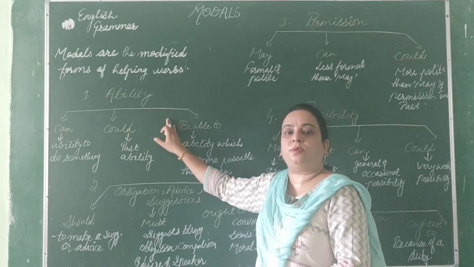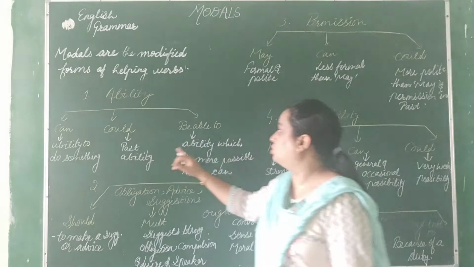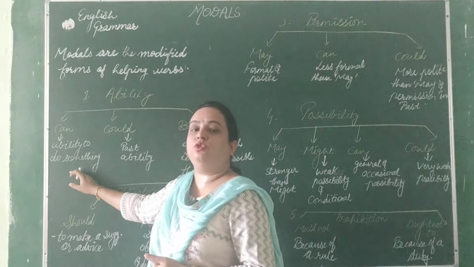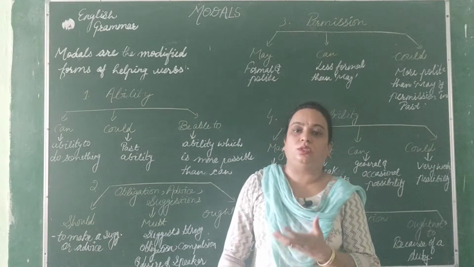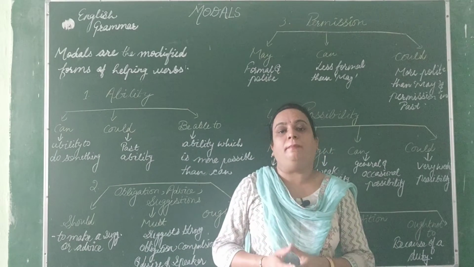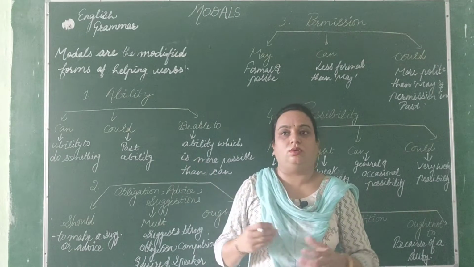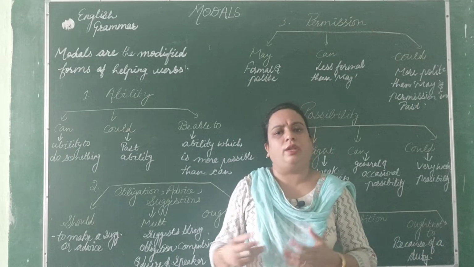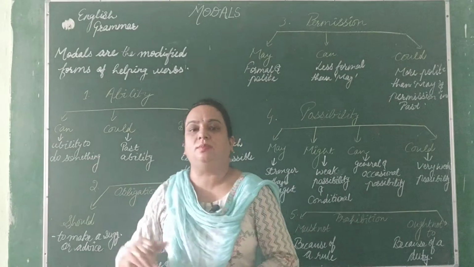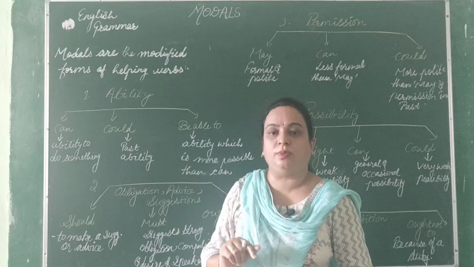So when we want to express ability, we can use these three modals. Number one is can, number two is could, and number three is be able to. So let's understand the use of can. Can is used to tell the ability, like you are able to do something, but that is in present. Like I can draw the sketch of birds or animals or anyone. So that is your present ability, this is your skill that you can do this, but that should be in present.